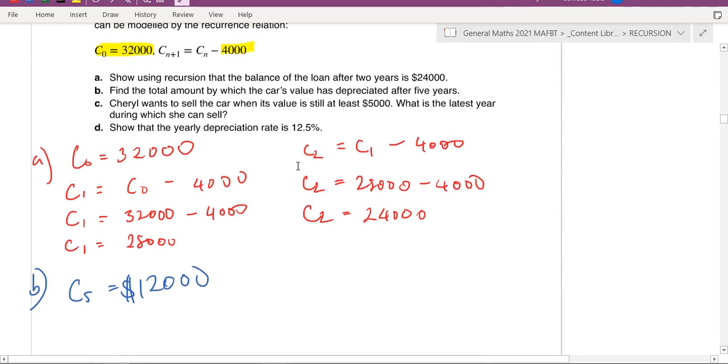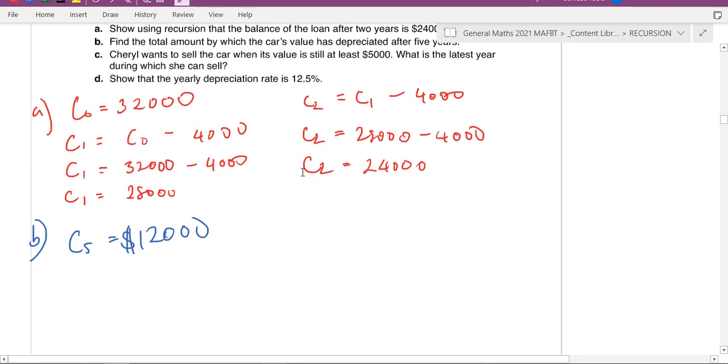Now, reading the question properly, it's asking us the total amount by which the car's value has depreciated. Okay, so how much has it gone down by? So if the value of the 5th year is 12,000, how much did it go down by in value? So if you started at 32,000 and now you're at 12,000, how much did it decrease by? Anyone know? Decreased by 20,000.